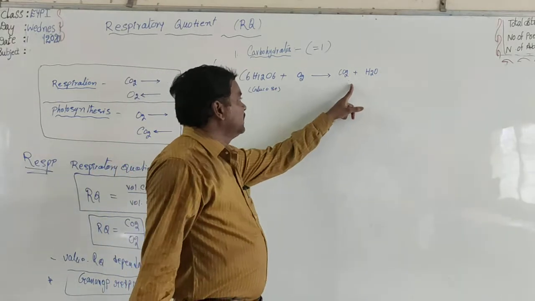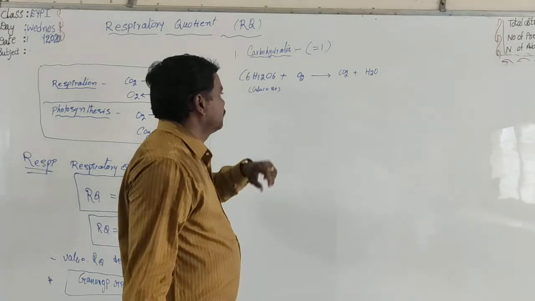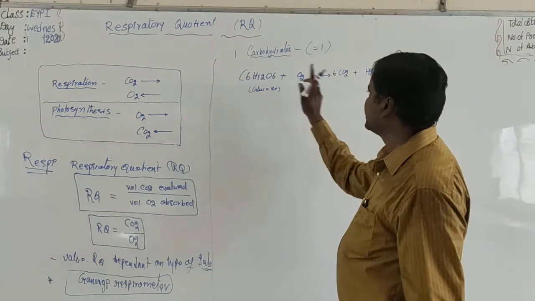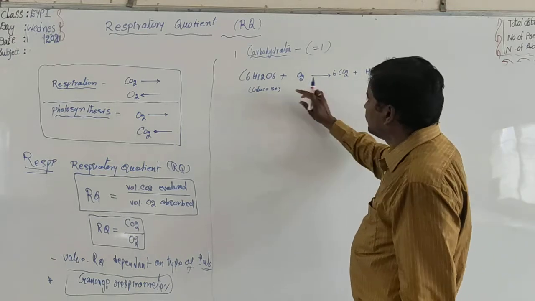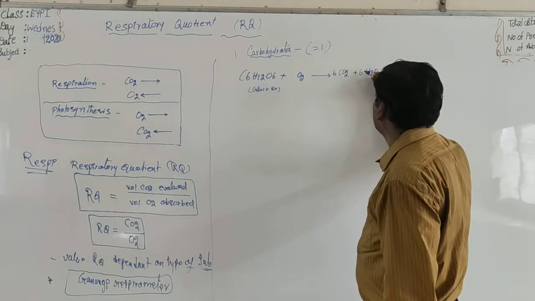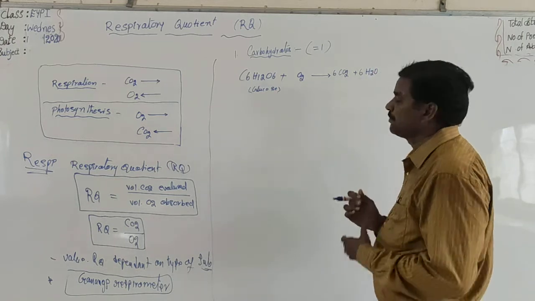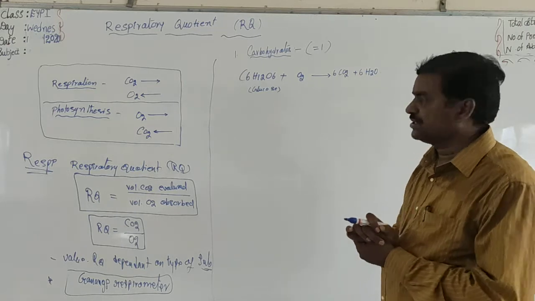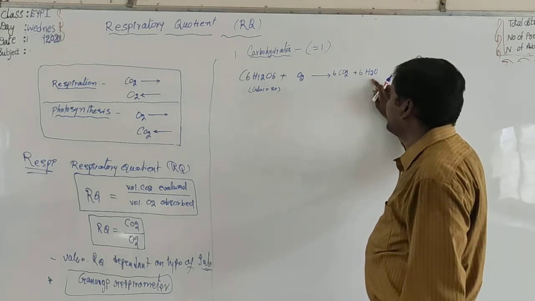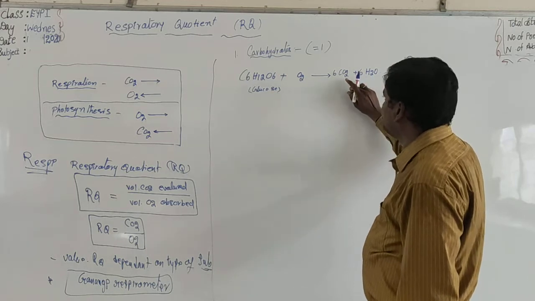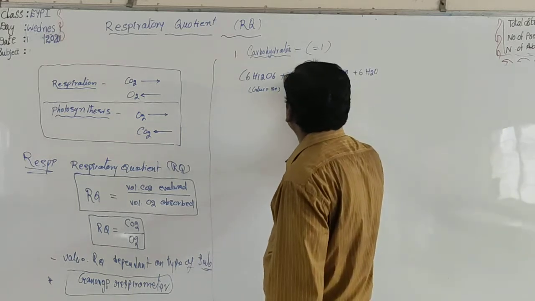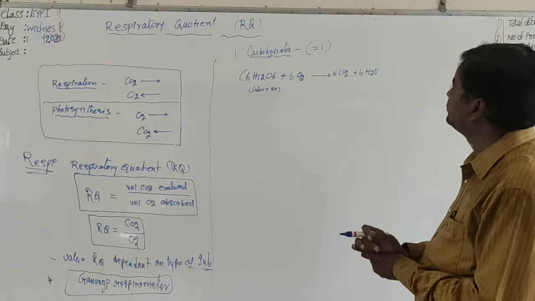Here, C6H12O6 plus O2. Balancing, we get 6 CO2 for C6, and 12 hydrogens give 6 H2O. Balancing the oxygen atoms: 6 plus 12 gives 18 on the right, so 6 O2.